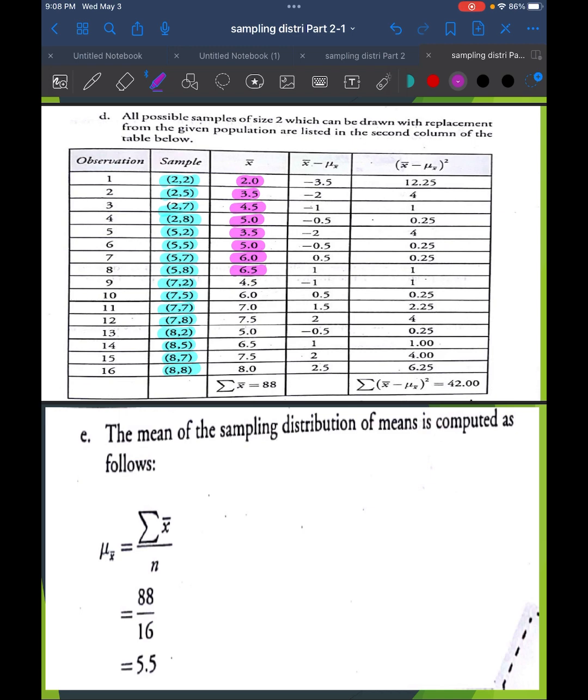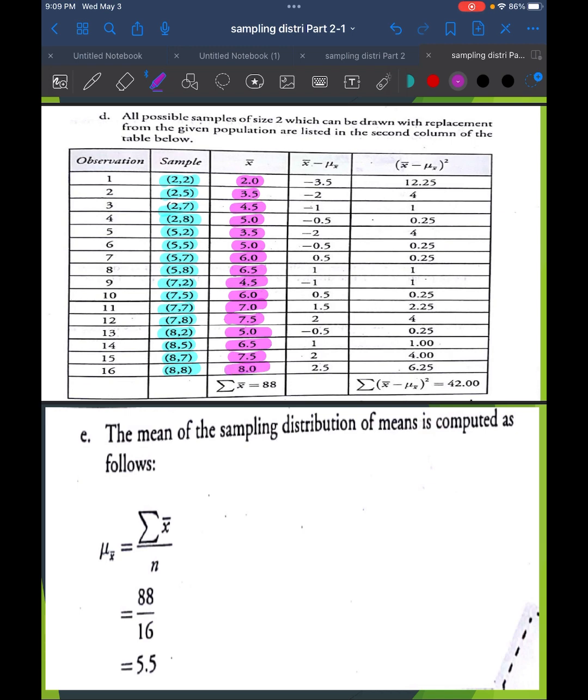7 plus 2 divided by 2, 4.5. 7 plus 5 divided by 2, 6.0. 7 plus 7 divided by 2, 7.0. 7 plus 8 divided by 2, 7.5. 8 plus 2 divided by 2, 5.0. 8 plus 5 divided by 2, 6.5. 8 plus 7 divided by 2, 7.5. And 8 plus 8 divided by 2 is equal to 8.0.